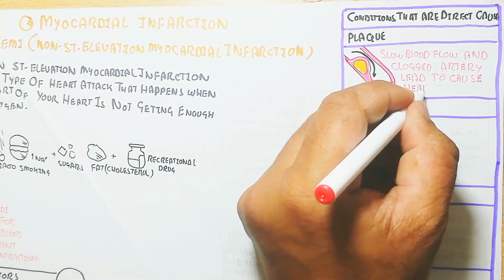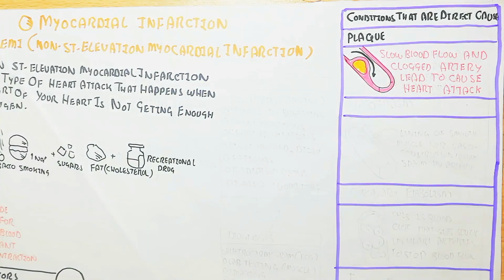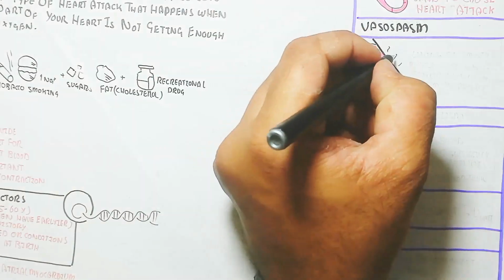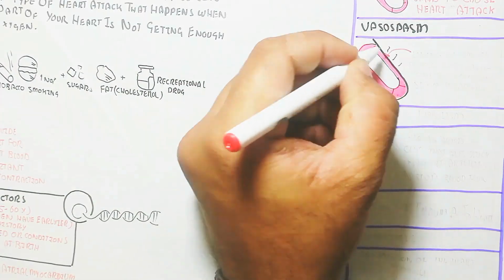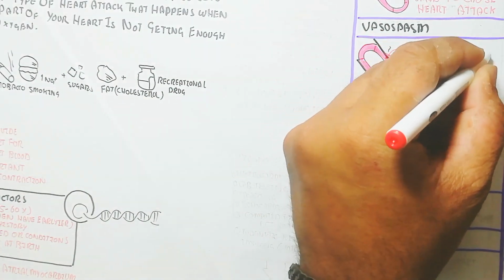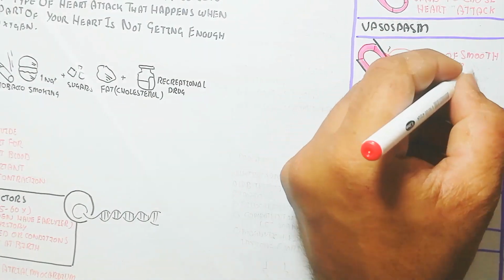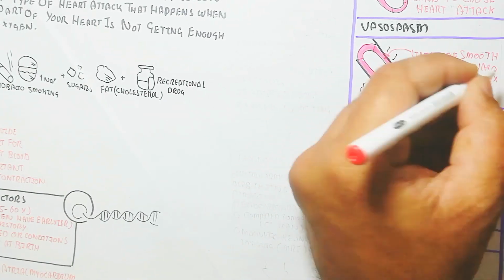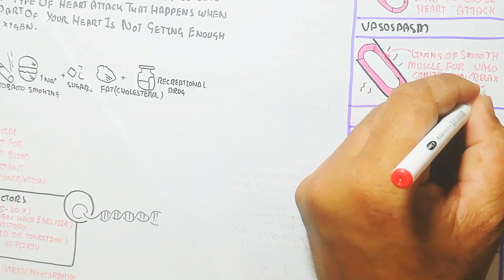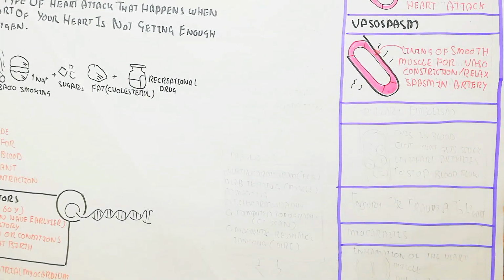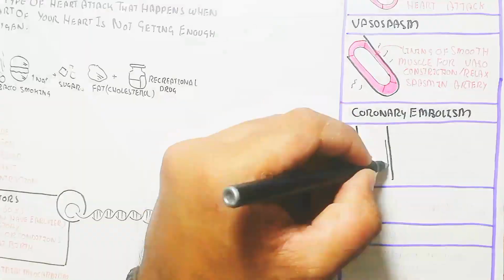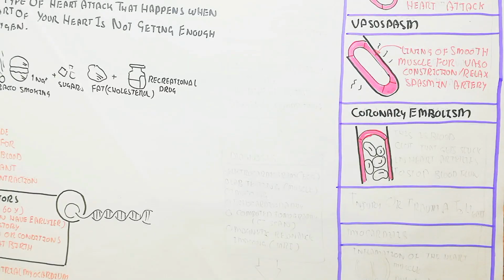So let's understand the conditions. A direct cause is plaque, slow blood flow and a clogged artery leading to heart attack, while vasospasm is the lining of smooth muscle with vasoconstriction and relaxation paused in the artery. In this way, the smooth muscle of the artery, like the coronary artery or other arteries, will not work.